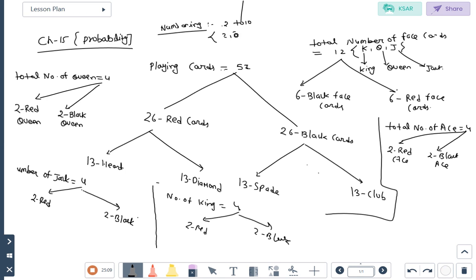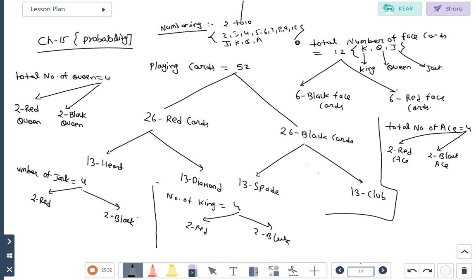So the cards are 2, 3, 4, 5, 6, 7, 8, 9, 10. Then after that, jack, king, queen and ace. So these are the total 13 cards: 2 to 10, jack, queen, king and ace.